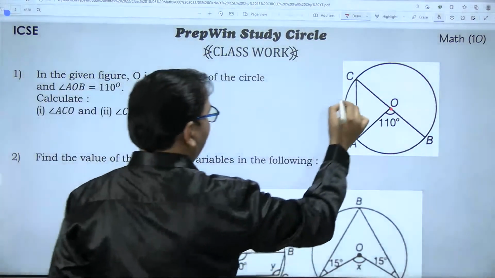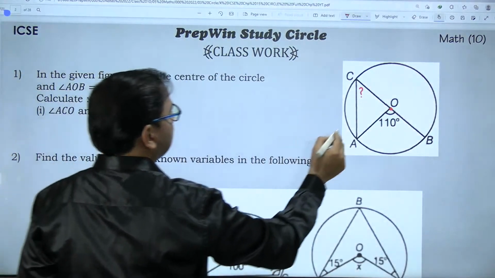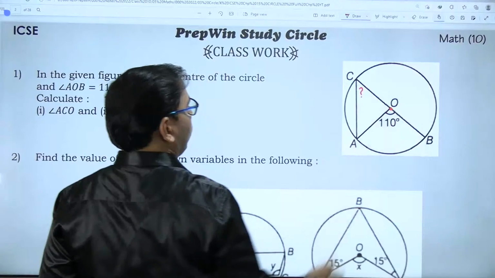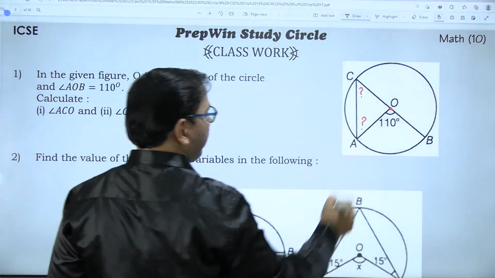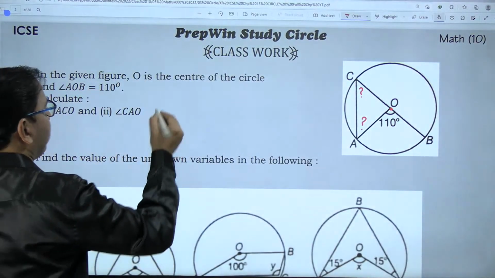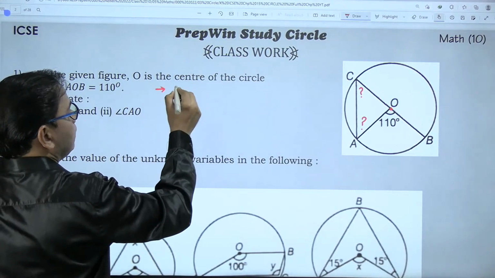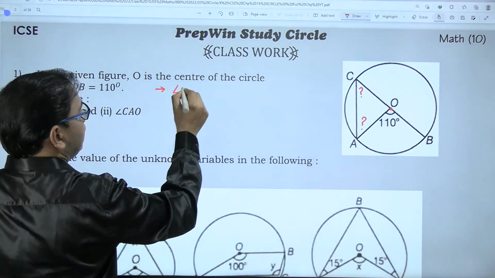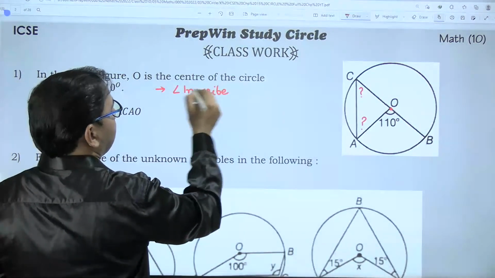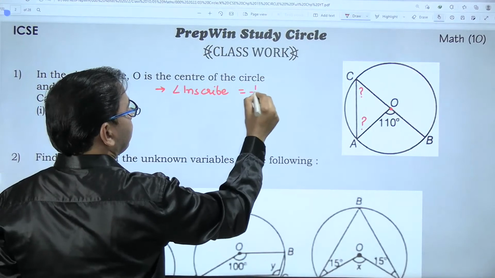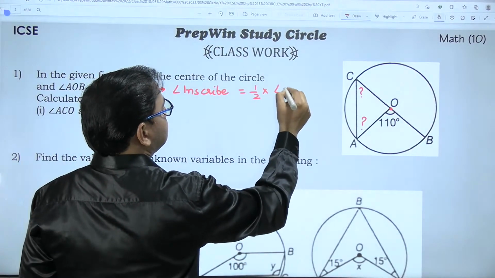Calculate angle ACO and angle CAO. These are the two angles I have to find out. Just now I have seen a theorem: the measure of an inscribed angle. The inscribed angle is half of which angle? Half of the central angle.